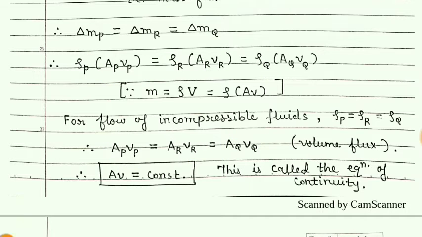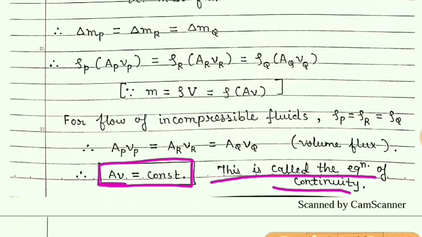So we can say in general that AV remains constant. This is nothing but the equation of continuity. It says that AV remains constant during the flow of the fluid.